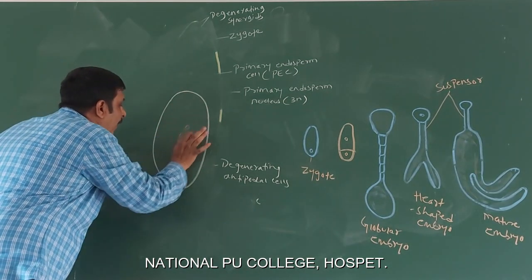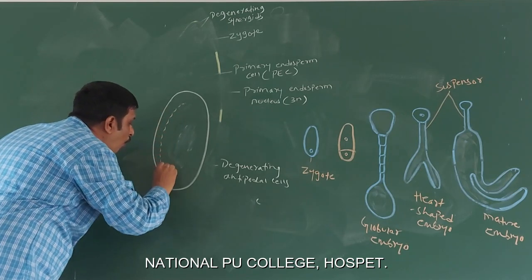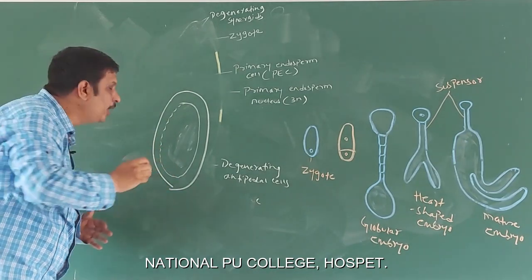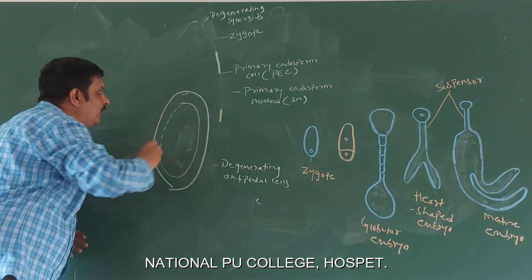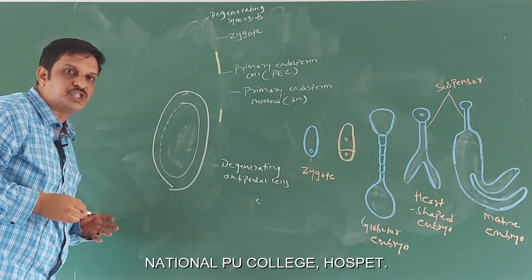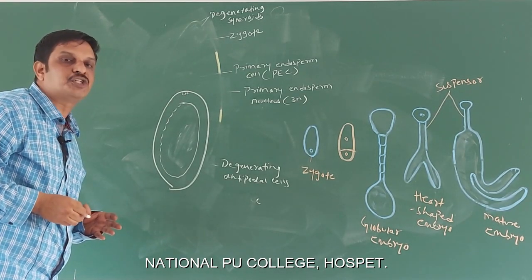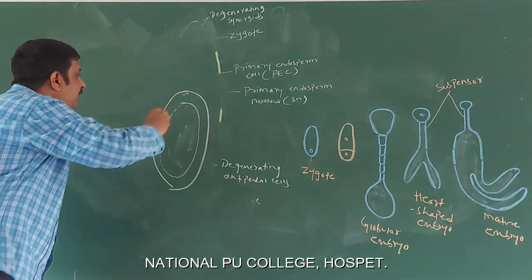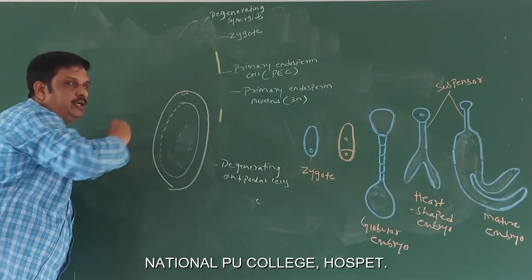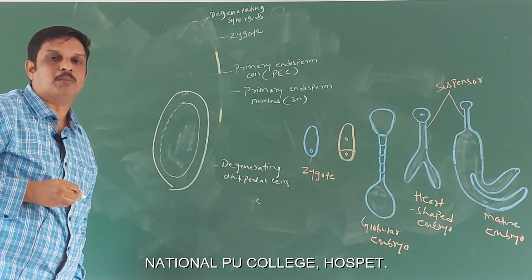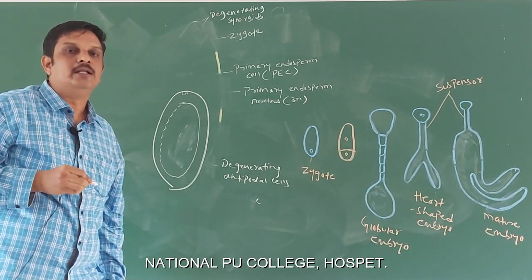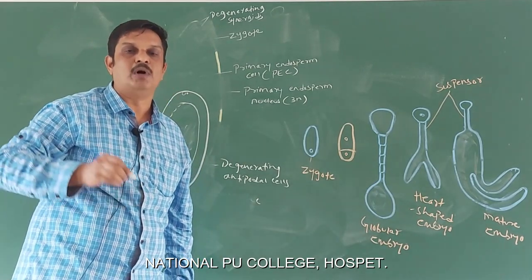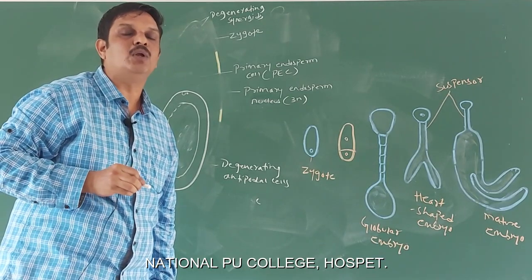The nuclei are pushed towards the periphery due to the formation of a large vacuole in the center. Later, cellularization, or the cell wall formation, begins from the periphery and extends towards the center. As a result of this, the endosperm becomes cellular. For instance, the coconut milk of the tender coconut is an example of the nuclear endosperm and the surrounding kernel is the cellular endosperm.